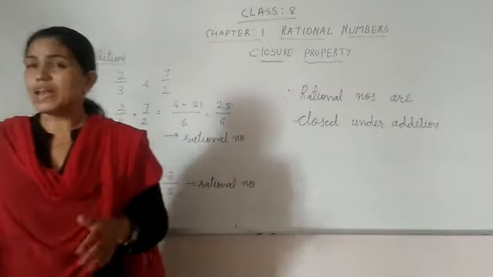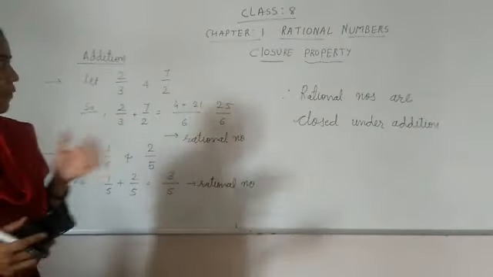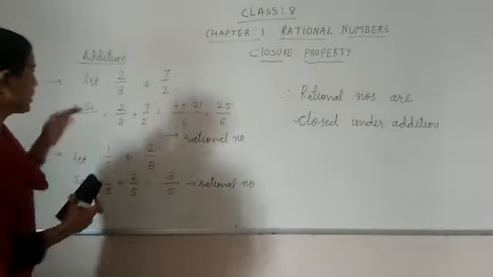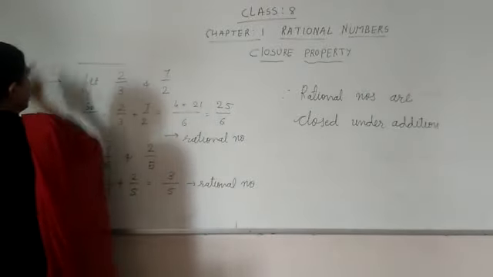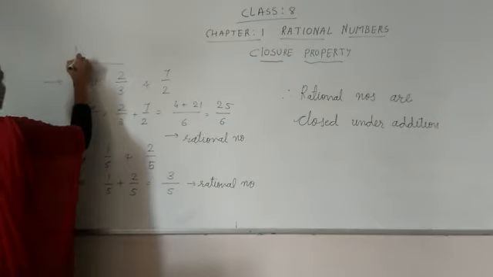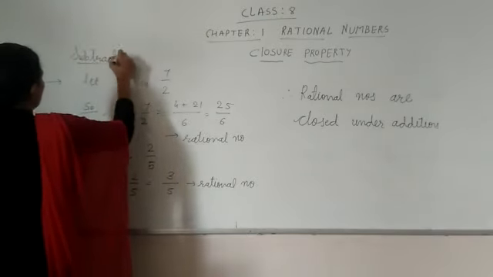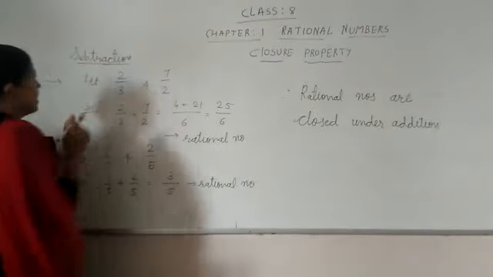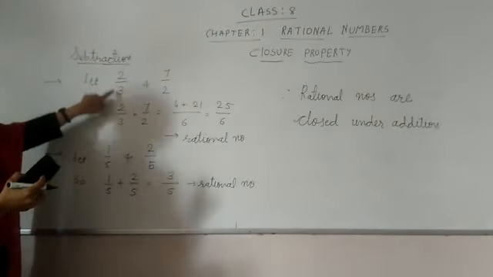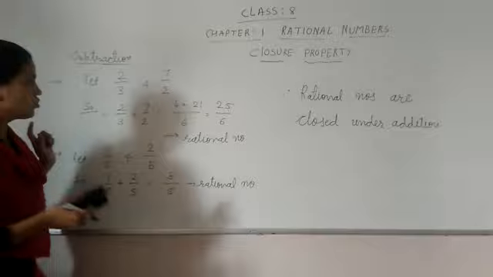So now next we will check for subtraction. I am not doing anything extra here. In place of addition, we will write subtraction. So now the same numbers, 2 by 3 and 7 by 2.